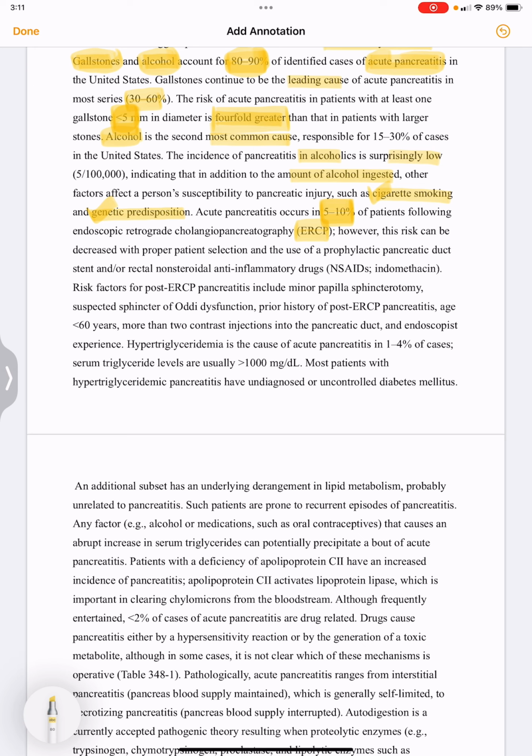However, this risk can be decreased with proper patient selection and use of a prophylactic pancreatic duct stent and or rectal NSAIDs. So, how to decrease the risk? With proper patient selection and the use of a prophylactic pancreatic duct stent and rectal NSAIDs.